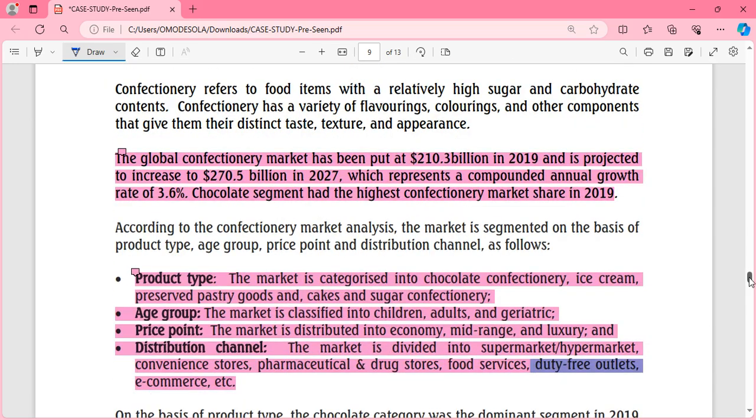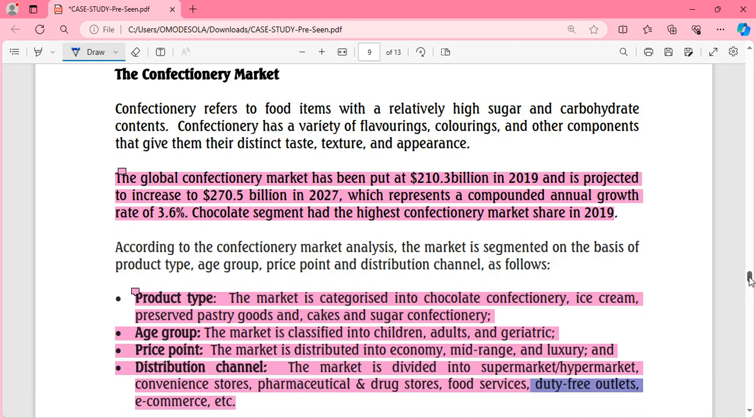Then they gave us information about the confectionery market, and we're told there's a projected increase from 210 billion to 270 billion, with a compounded annual growth rate of 3.6%. And the chocolate segment had the highest confectionery market share in 2019.